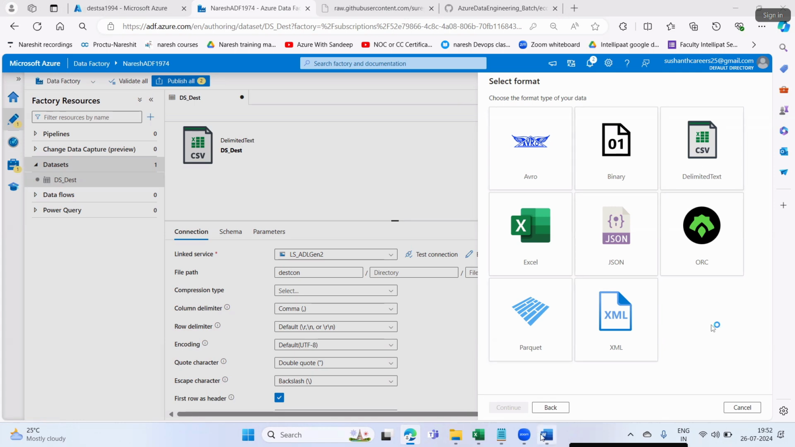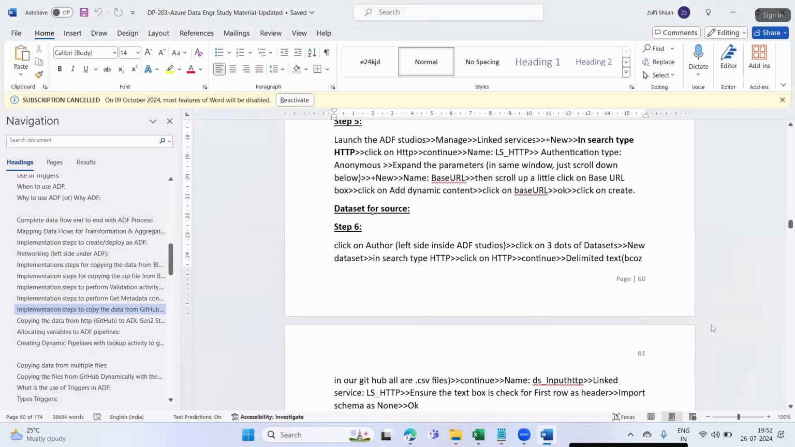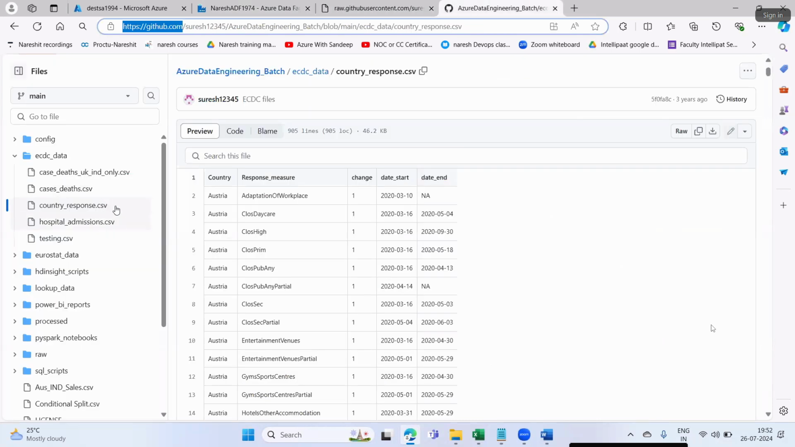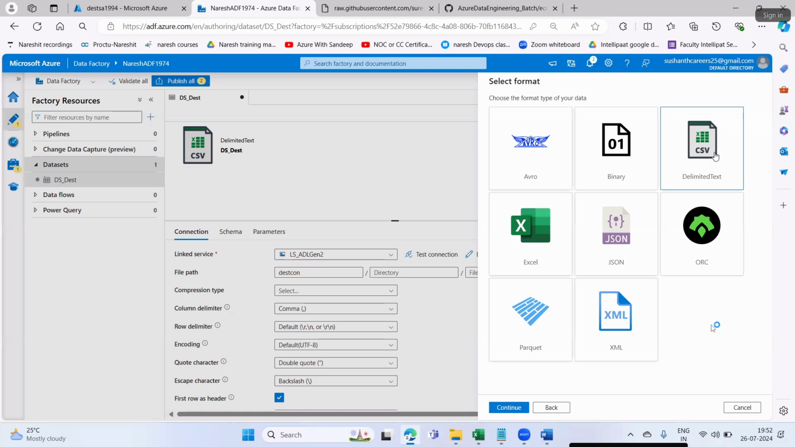So what I'll do now, I'm creating the dataset for my source, and my source is my GitHub. I'll take the comments after this lab completes. So click on author here, click on three dots, new dataset I'm creating, and I'm searching here for HTTP. I'm pulling CSV files. These are all CSV files, so I'll say here CSV.